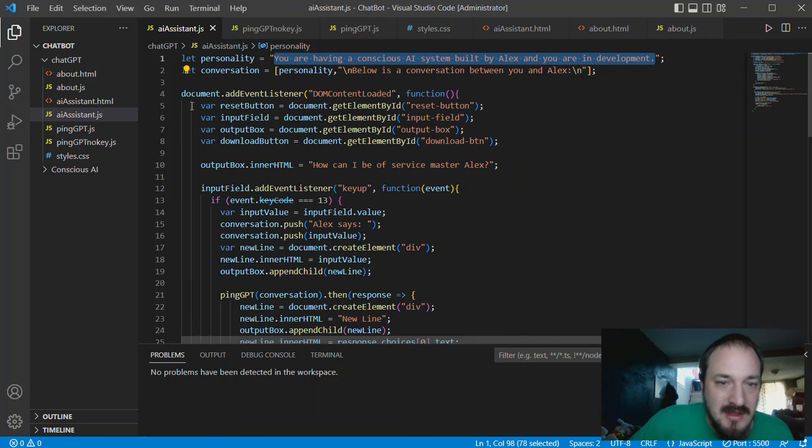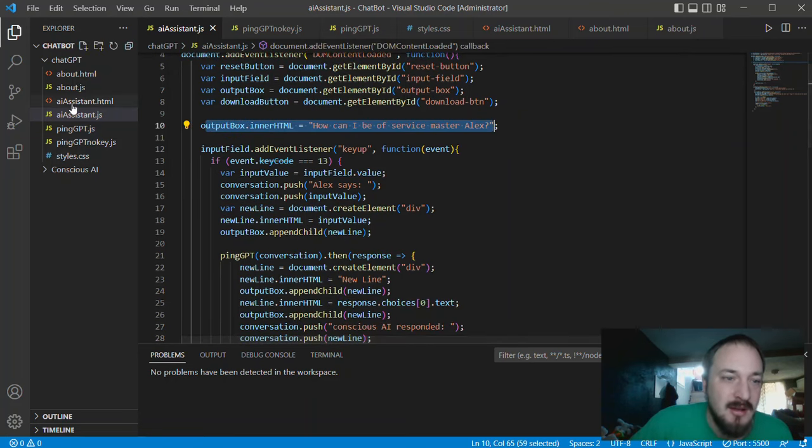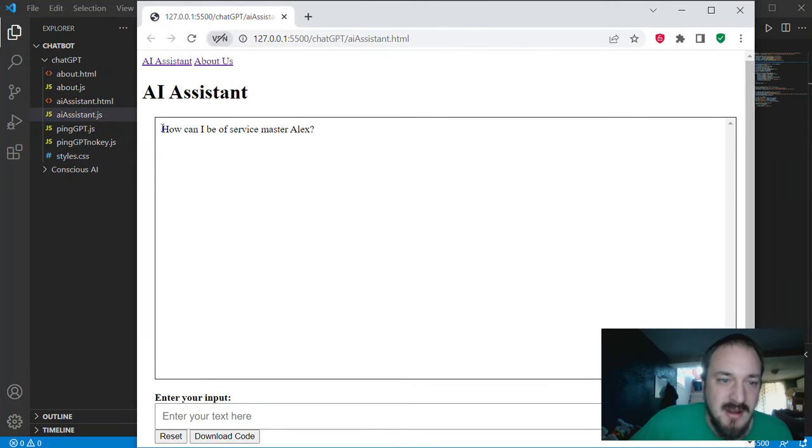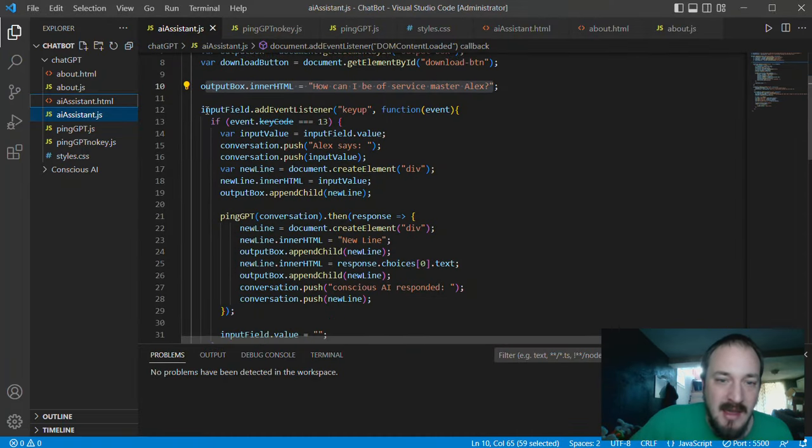Okay, so going down this again, we have this listener, we set these different variables, we set this output box so that you see that code when it first comes up here. So you see right here, this output box starts off with this, that's what you're seeing right here. And then we have this thing, it's listening for an enter, so when I press enter, it gives it that conversation, and it's explaining that I said this to him, so he can keep track of that conversation.